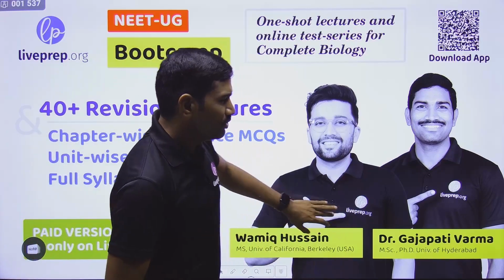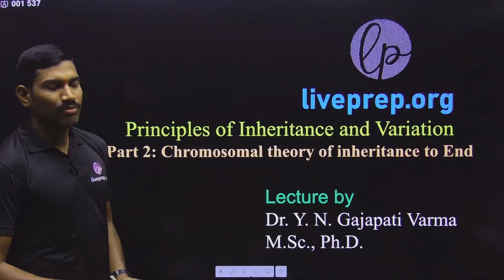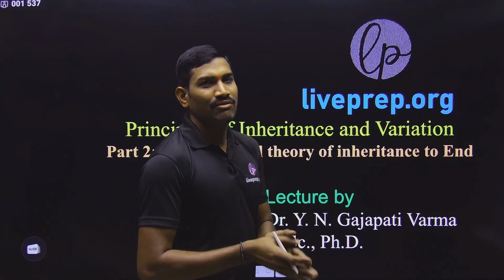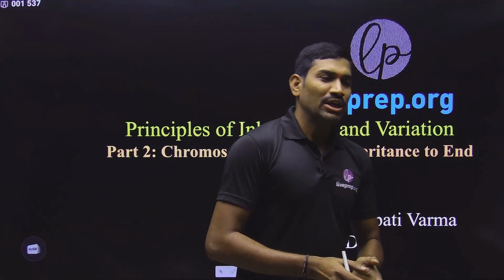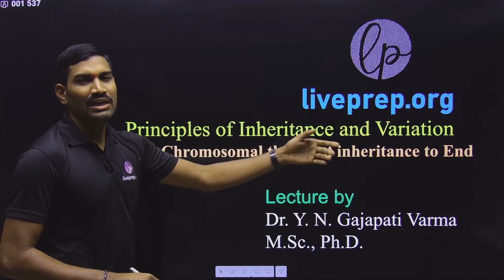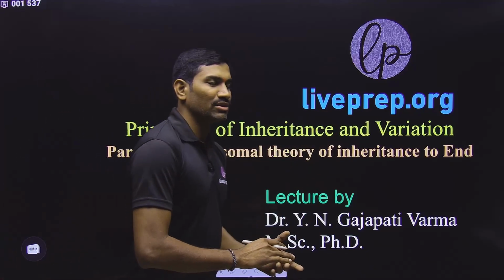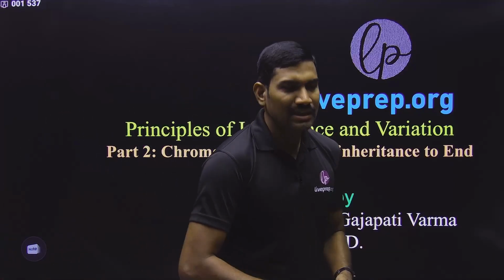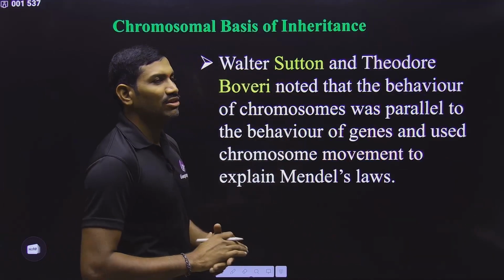So in the previous video, we studied the first part of principles of inheritance and variation, where we studied up to pleiotropy. Now in this part we are starting from the chromosomal theory of inheritance and we are going until the end of this chapter. Clear? And here we are starting with the chromosomal theory of inheritance.